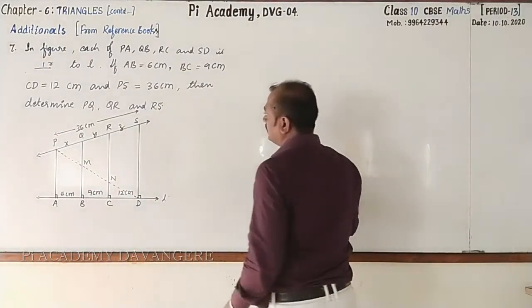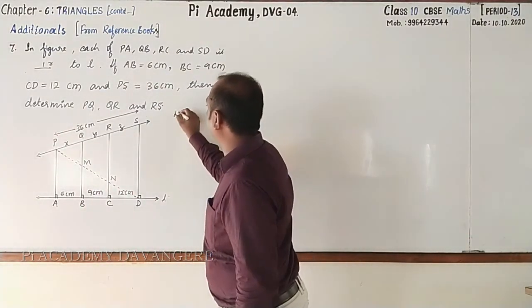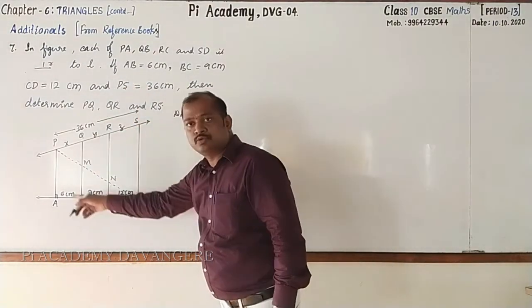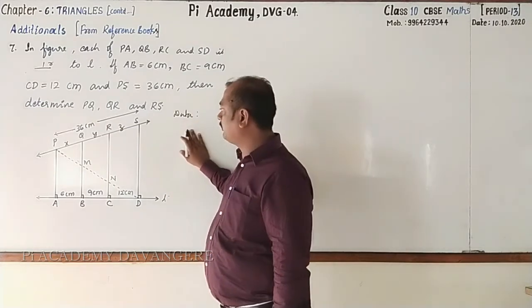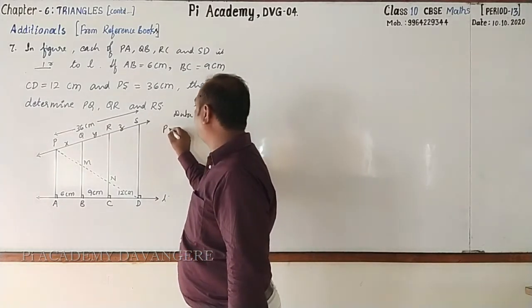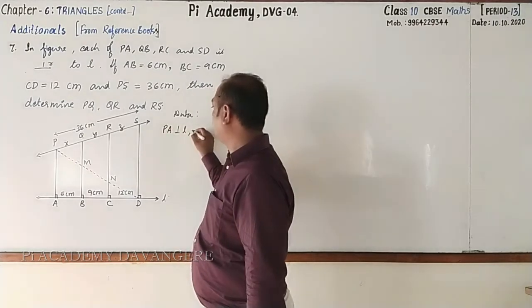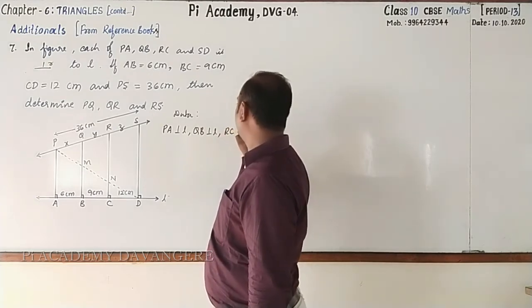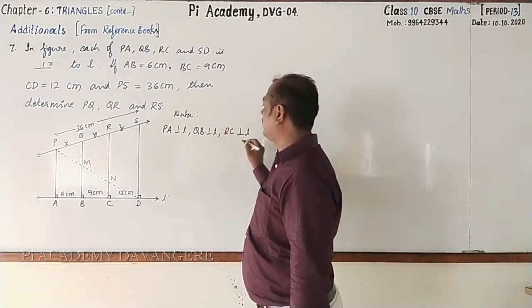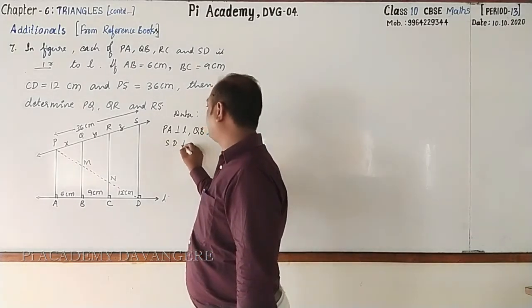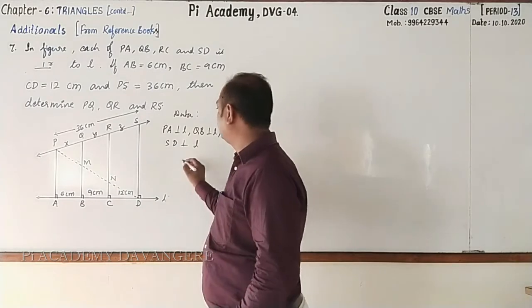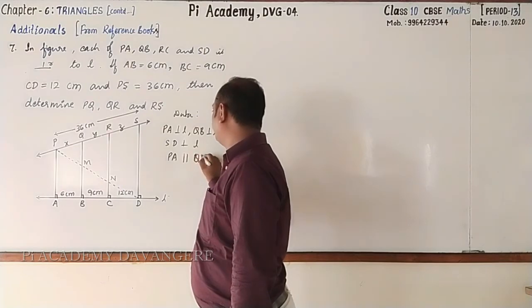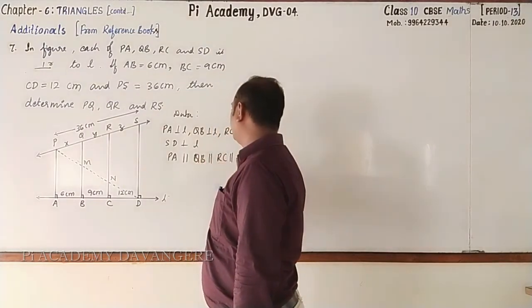Yes, let us go for that. First, I'll write the data here only to save space. Dear students, pause the video and copy the statement, draw the figure. Then start writing the data with me. Here, I'll write PA perpendicular to L, QB perpendicular to L, RC perpendicular to L and also SD perpendicular to the same line L. Therefore, PA parallel to QB parallel to RC parallel to SD.